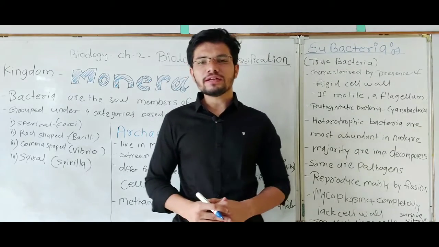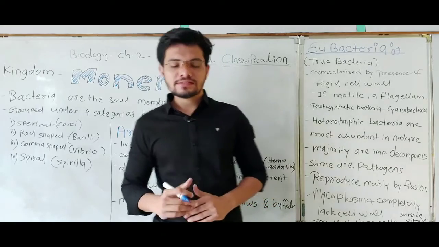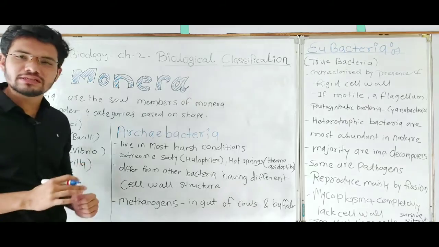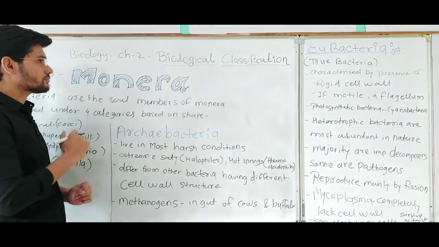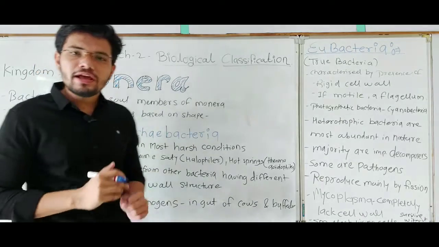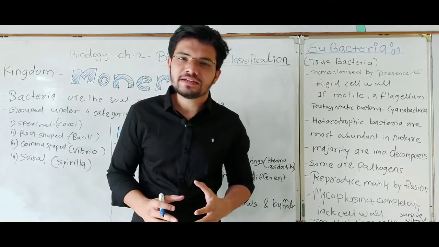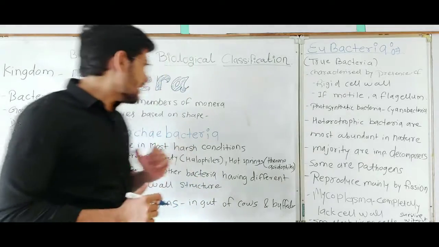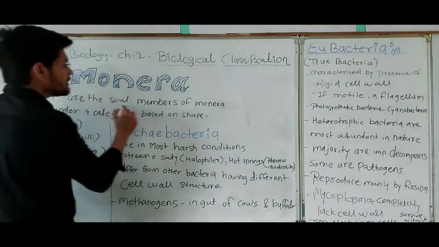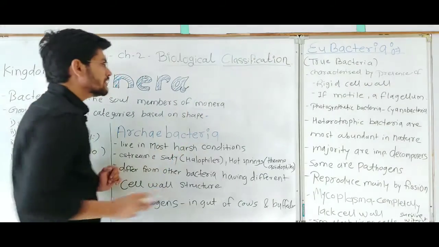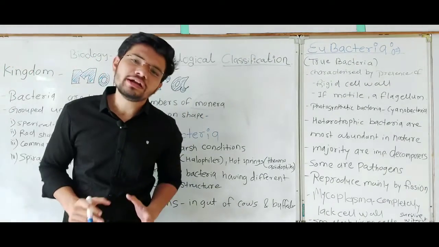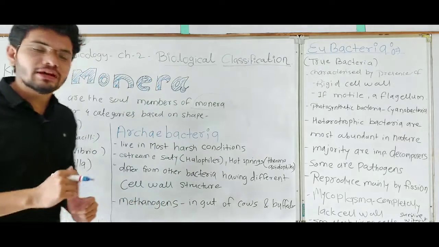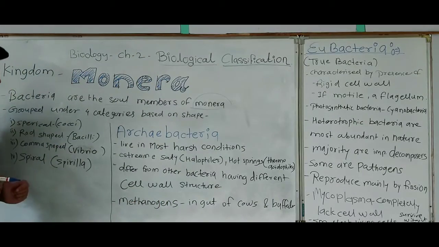We are learning biological classification and this is the second lecture of biological classification, and in this lecture we are going to discuss kingdom Monera. Kingdom Monera includes very interesting and simple organisms which are bacteria. Bacteria are the sole members of the kingdom Monera, which means kingdom Monera includes only one type of organism, which is bacteria. So let's learn about bacteria today.